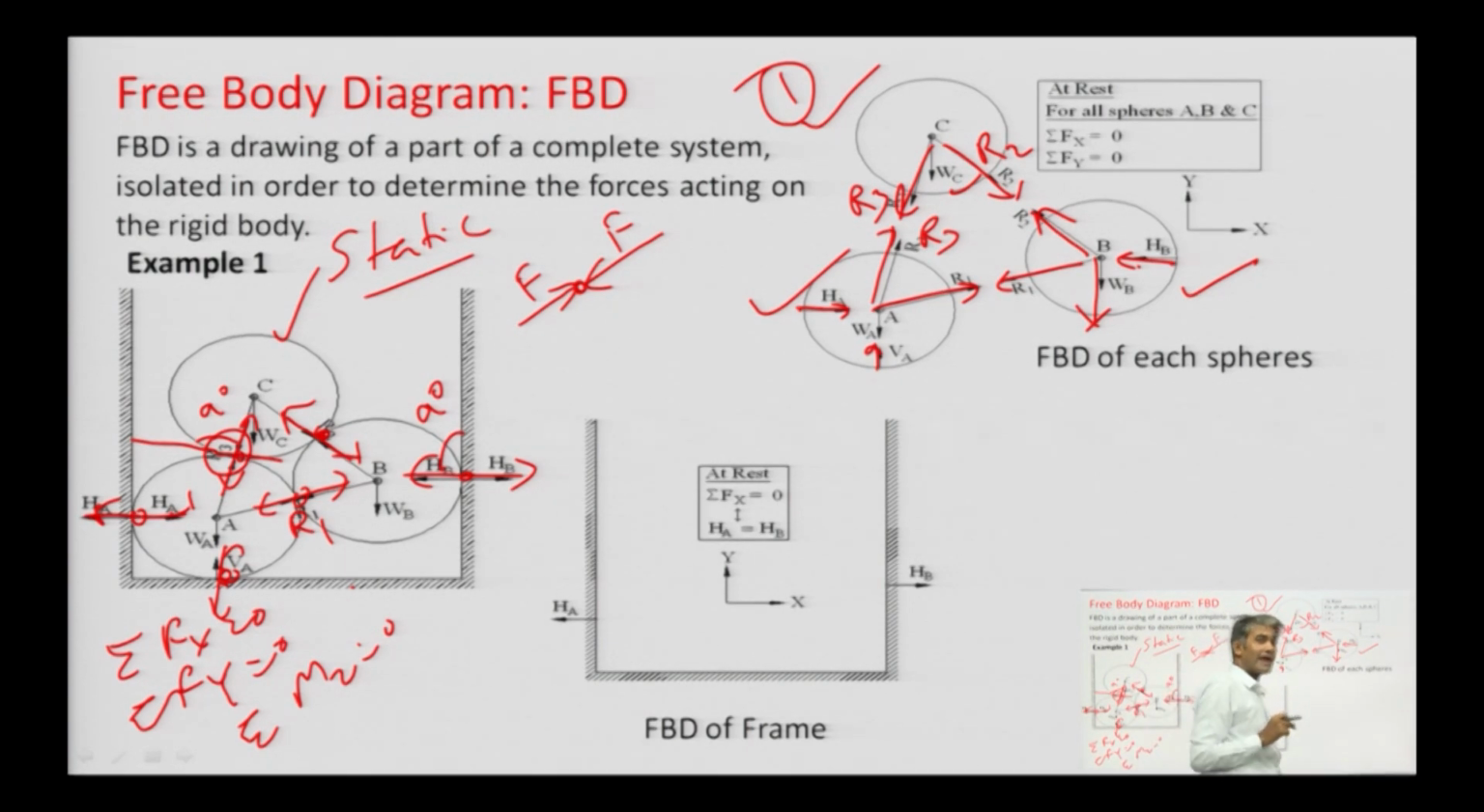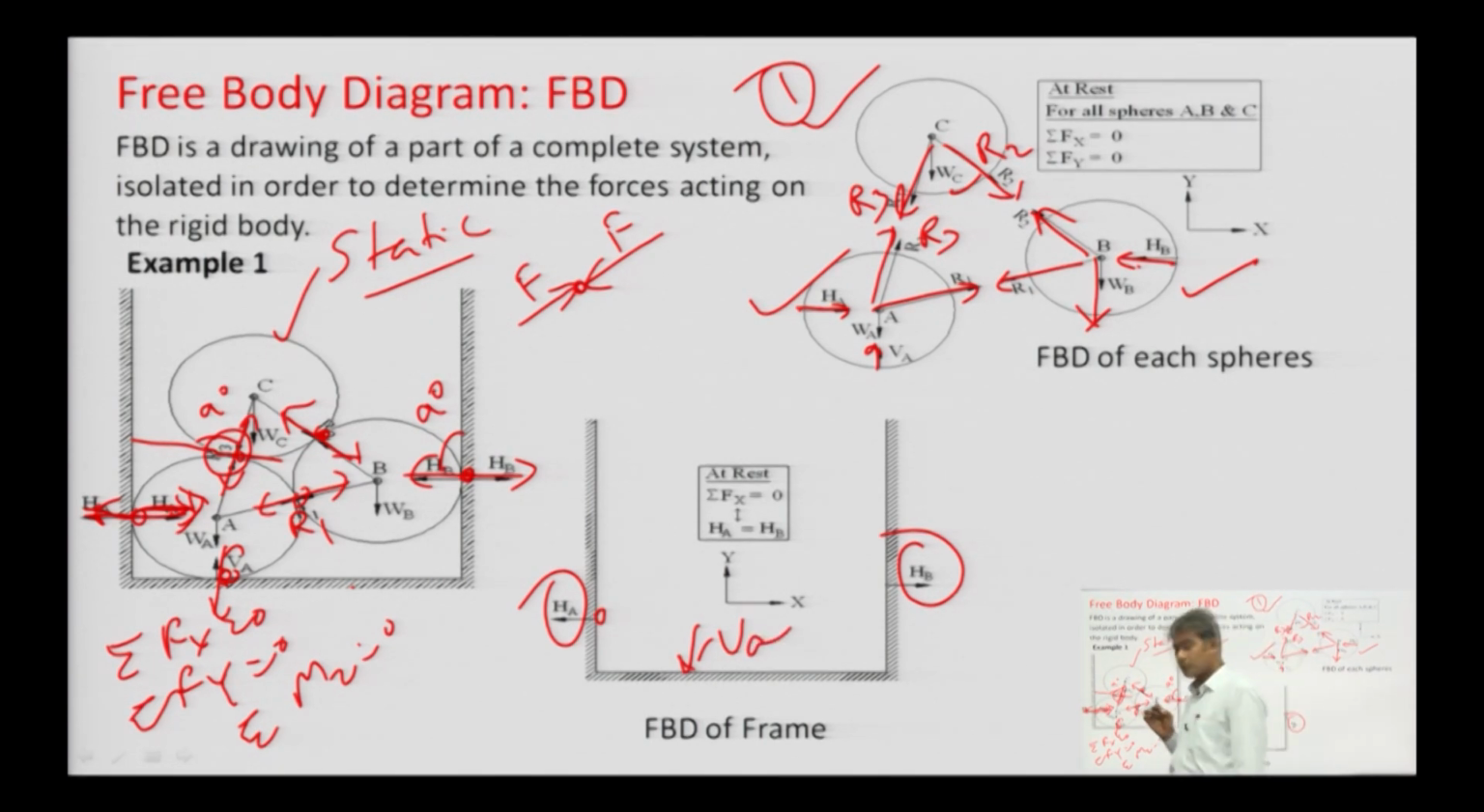Now, what will be the free body diagram of this frame? The free body diagram of the frame will be this. Contact points for the frame: contact points 1, 2, 3. So, this is H1, suppose HA. This one component was for the sphere and this one component is for the frame. This one HA, HB, and another will also be here, this component VA. So, this will be the free body diagram.